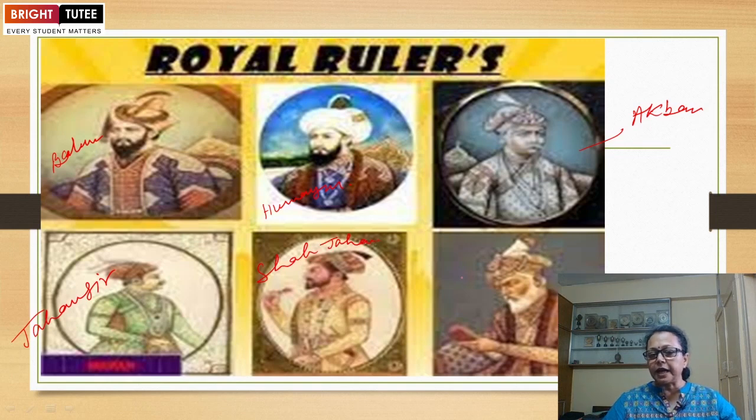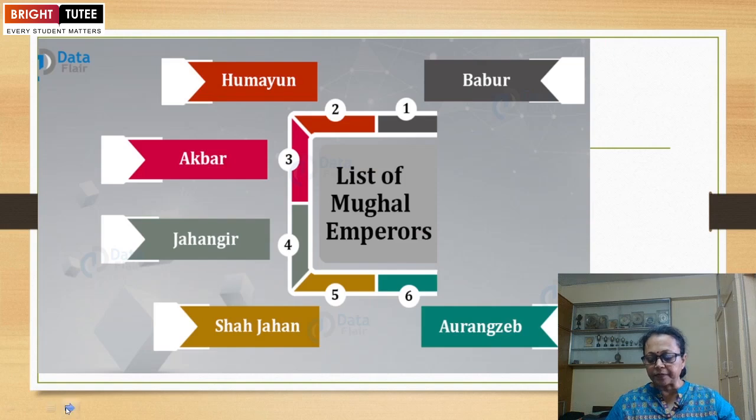Fifth one, and the last successful ruler. We are discussing all the successful rulers of the Mughal Empire. He is Aurangzeb. They were the six successful Mughal rulers in India.